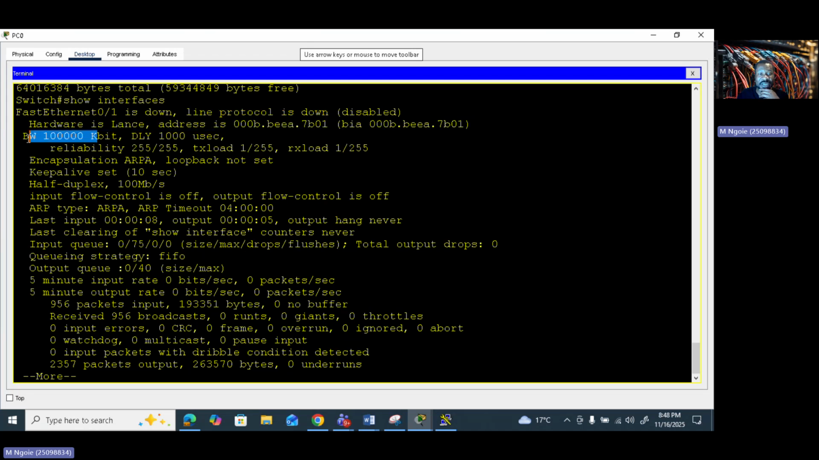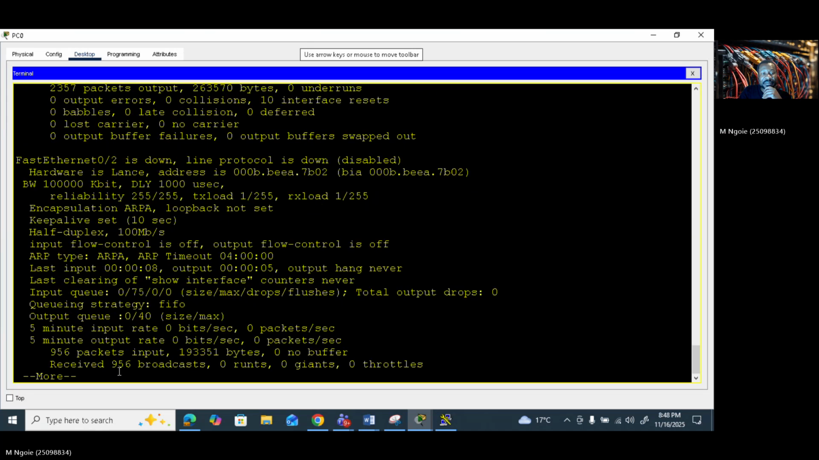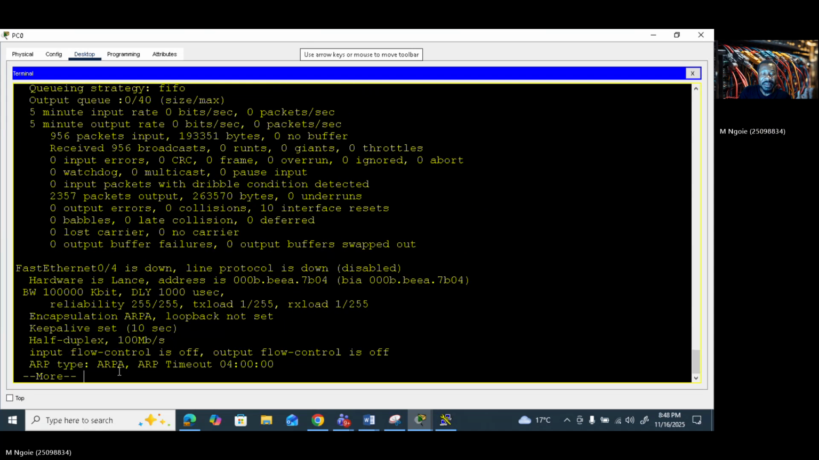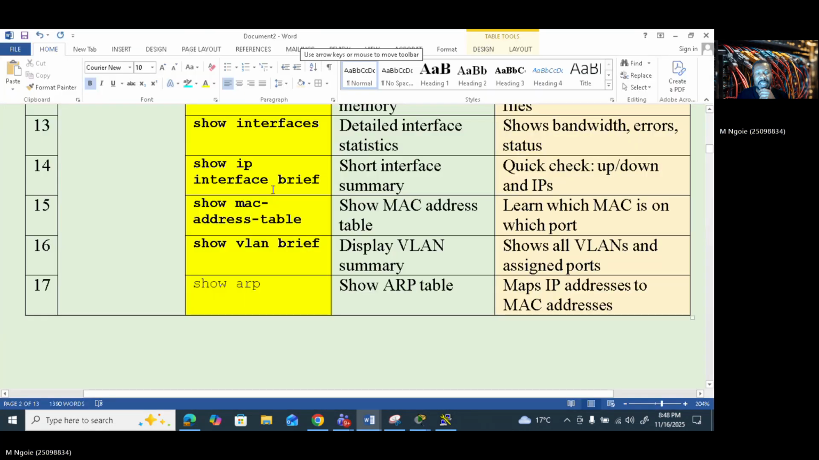You can see the bandwidth. You can see the physical address. So keep on pressing enter, enter, right? So you can learn details about every port. Just Control Z to exit. And there is also what we call show IP interface brief. Short interface summary.